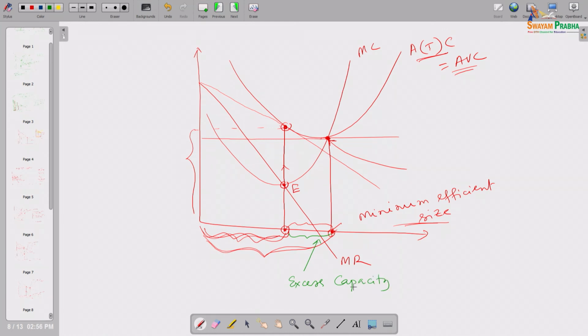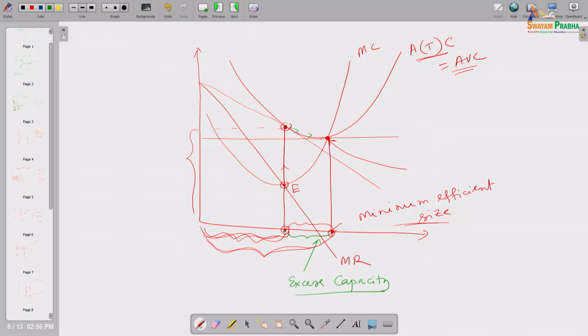What is excess capacity? I have some economies of scale here. If the producer operating here produced further units, his per unit average cost would be falling and falling until this point. So, that is the economies of scale region, but he is not producing there, because he is following monopoly behavior, since he is a monopolist for that product in the market.